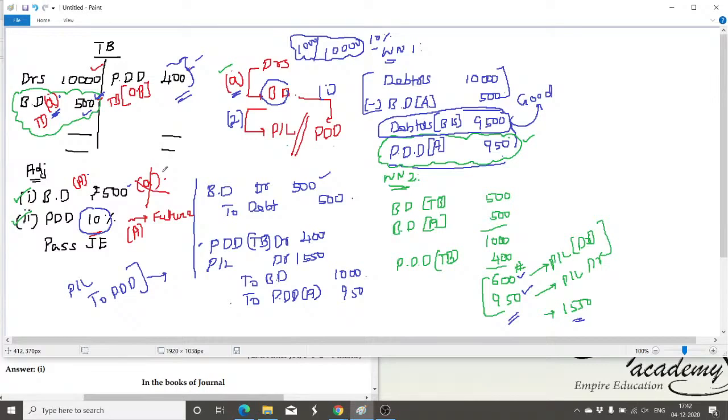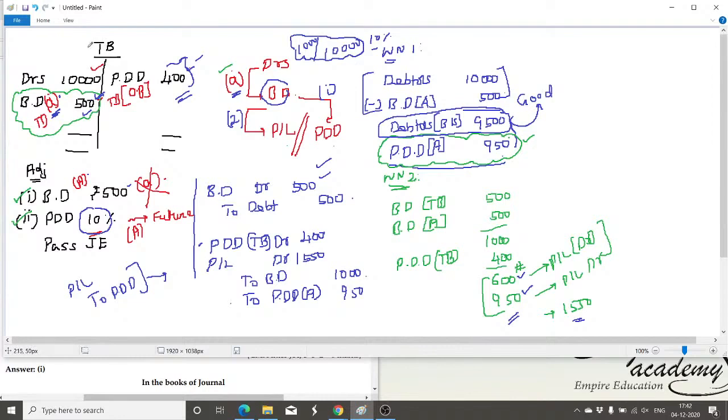If the bad debt doesn't arise, very happy, you can keep it in your pocket, no problem. But if it arises, you can meet it out of that. Is it clear? I think so. You can easily have this idea. Sometimes what happens now, the way of recording may be pretty different. The bad debt, for this, the journal entry is very simple.